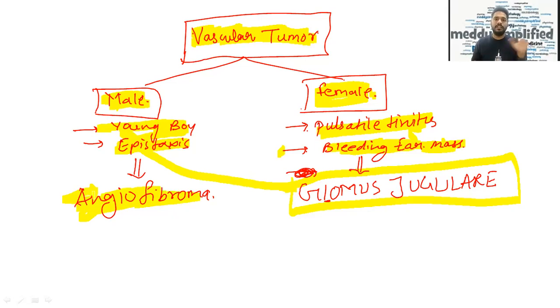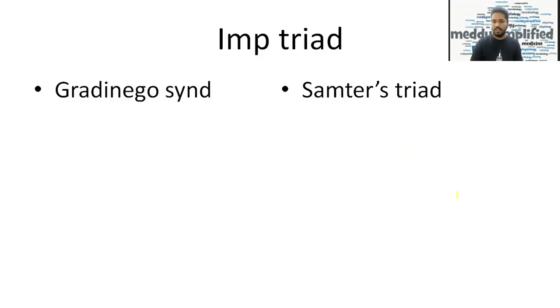Okay, so for vascular tumor, first we'll check male or female. If it is male, then it will be a young boy with a history of epistaxis, and the answer will be angiofibroma. Whereas if it is a female with a vascular tumor, she will complain of pulsatile tinnitus and a bleeding ear mass will be seen, and the answer there will be glomus jugulare.